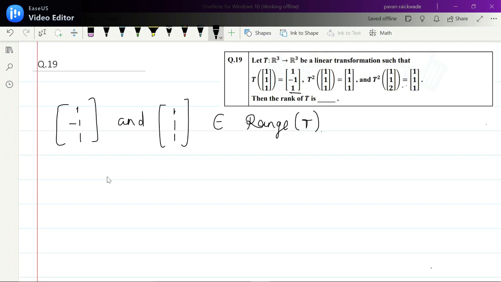So from this information we can say that rank of T will be greater or equal to 2, because we got two linearly independent vectors in the range space, right? Because then its dimension must be greater or equal to 2. So rank of T will be greater or equal to 2.